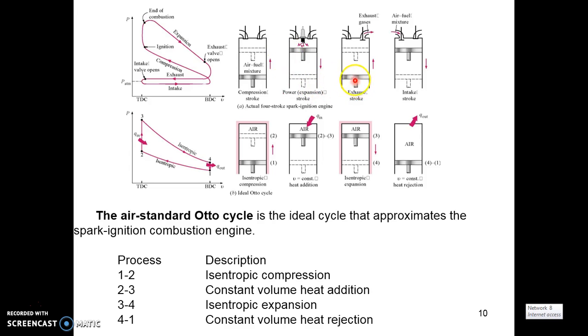Then finally, the exhaust stroke will take place. Here, the heat is released at constant volume to the surroundings. That is constant volume heat rejection. This is followed by, once again, the cycle returning to the intake stroke. Thus the cycle is completed, and once again another cycle will take place. Process 1 to 2 is termed isentropic compression. Process 2 to 3 is termed constant volume heat addition. Process 3 to 4 is isentropic expansion. And 4 to 1 is constant volume heat rejection.